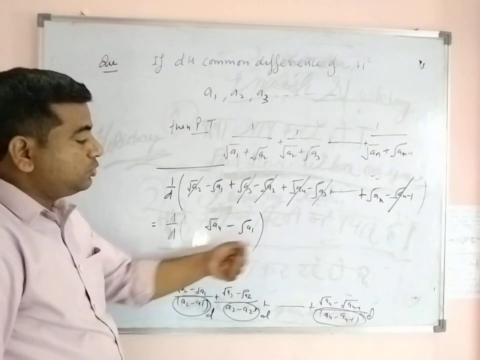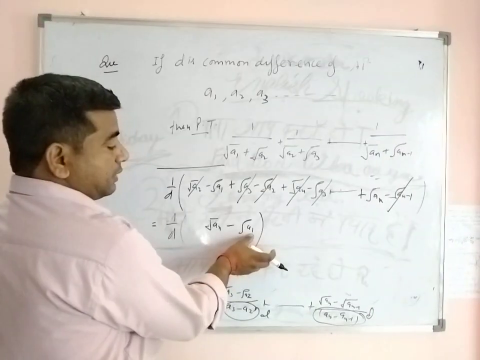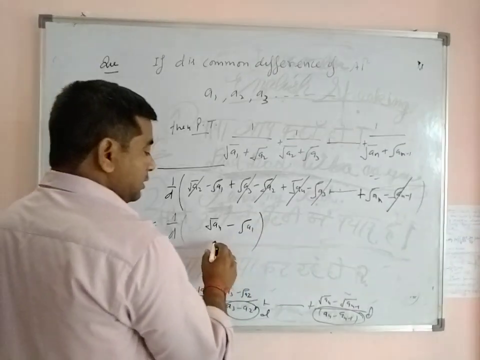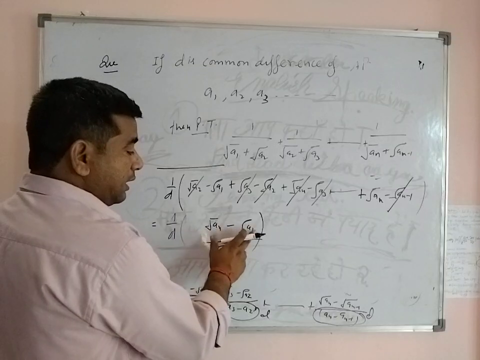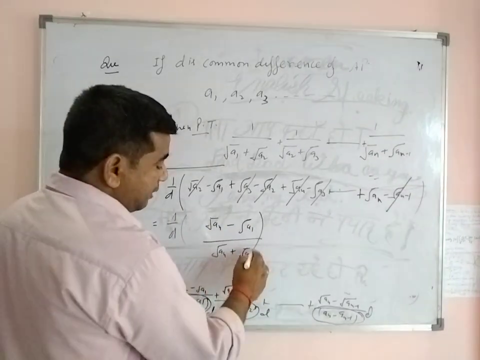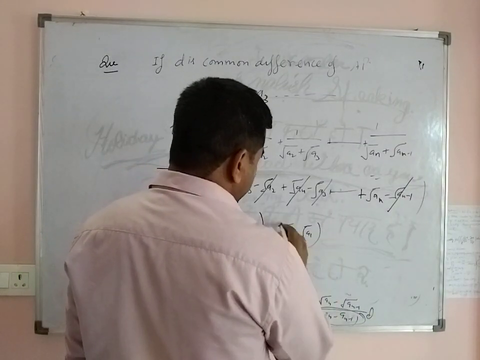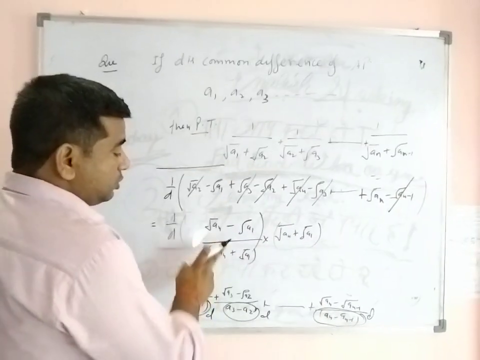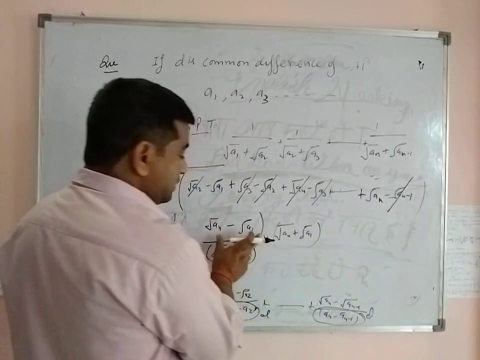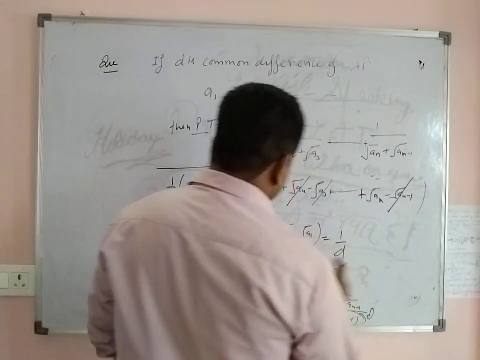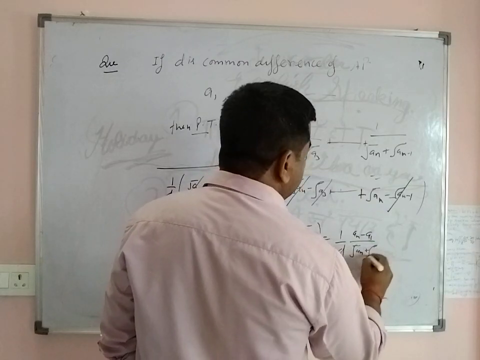So root an minus root a1 is multiplied by its conjugate, in the numerator as well as the denominator. The conjugate of root an minus root a1 is root an plus root a1, multiplied in the numerator and denominator. So root an minus root a1 multiplied by root an plus root a1 is a minus b into a plus b. So 1 upon d, a square minus b square, that is (an minus a1) upon (root an plus root a1).